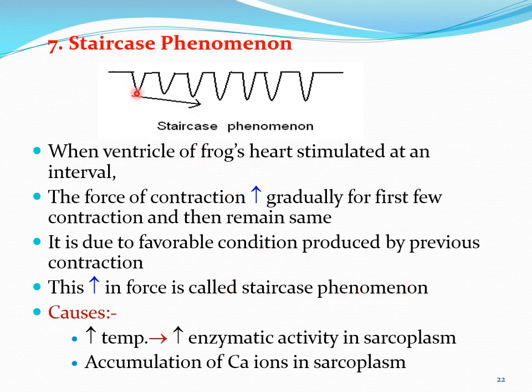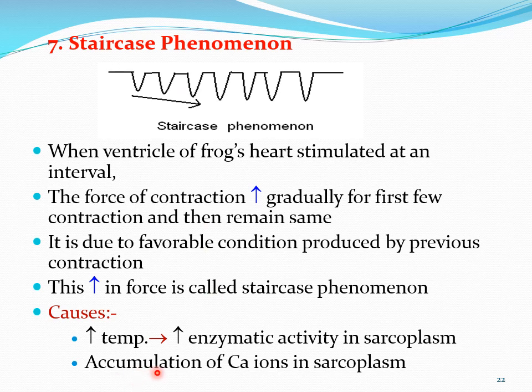So what favorable condition? For example, there is increase in temperature due to the first contraction. When contraction होता है तो थोड़ा temperature बढ़ता है. When there is increase in temperature, then it leads to increased enzymatic activity in the sarcoplasm, and increase in enzymatic activity, थोड़ा contraction बढ़ जाता है. This is one favorable condition.